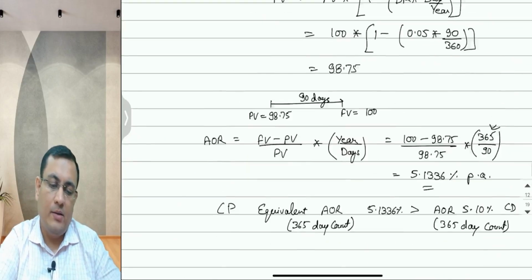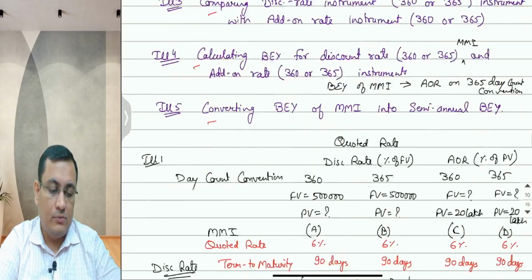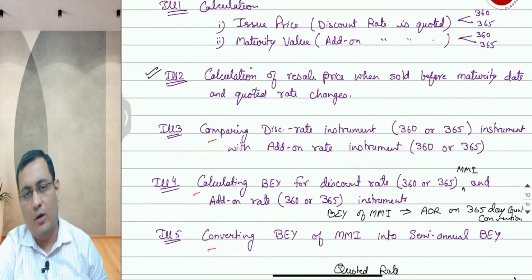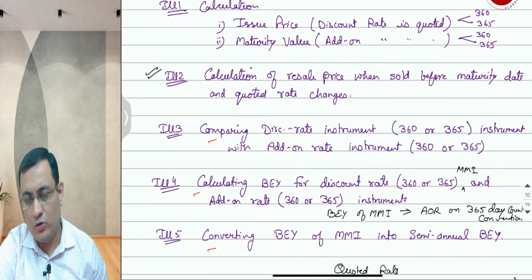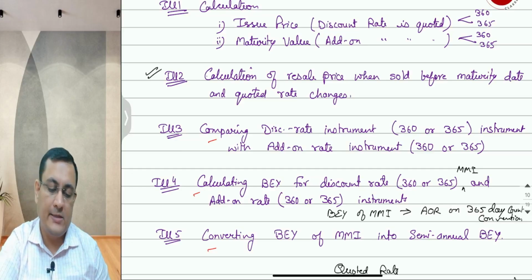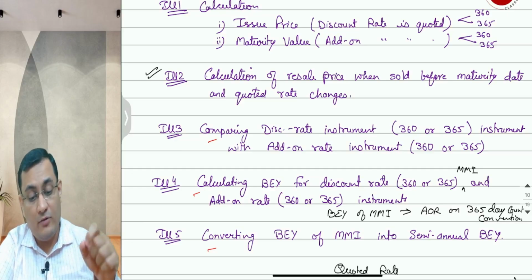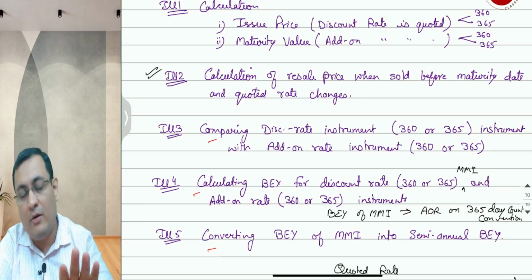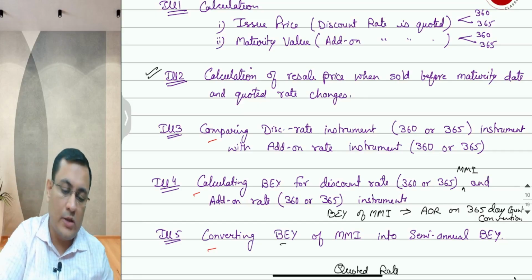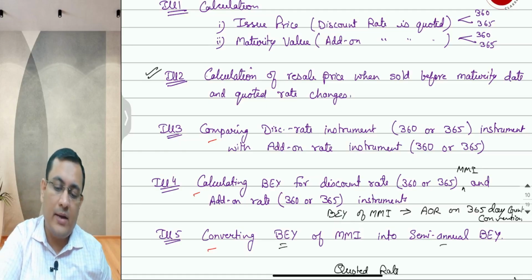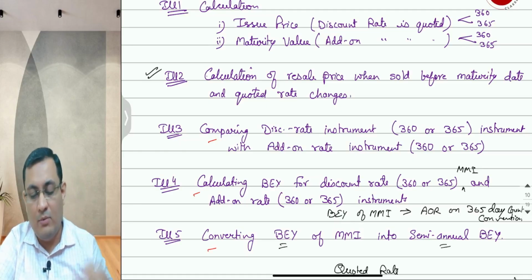Next, the last part is the fifth type of question we can get in money market instruments. Very important topic. For sure, one question should be there out of these five styles, or there can be some change. So, converting BEY of MMI. BEY of MMI is already on 365 days because I'm using BEY and it is already on AOR basis, and we are converting it into semi-annual bond equivalent yield.